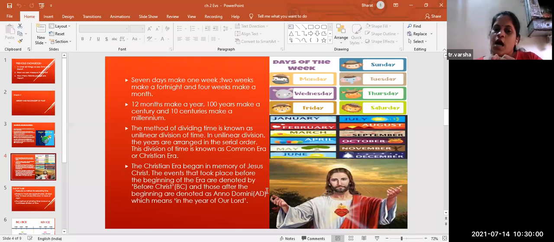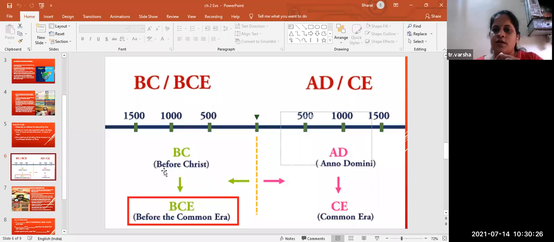Okay. And those after the beginning are denoted as Anno Domini, meaning after the birth, when the Lord has already taken birth. After that, it is called Anno Domini. That is AD. Okay. We have seen somewhere BC, right? 100 BC. Then we have seen AD also written. Like this, it is there in your textbook.